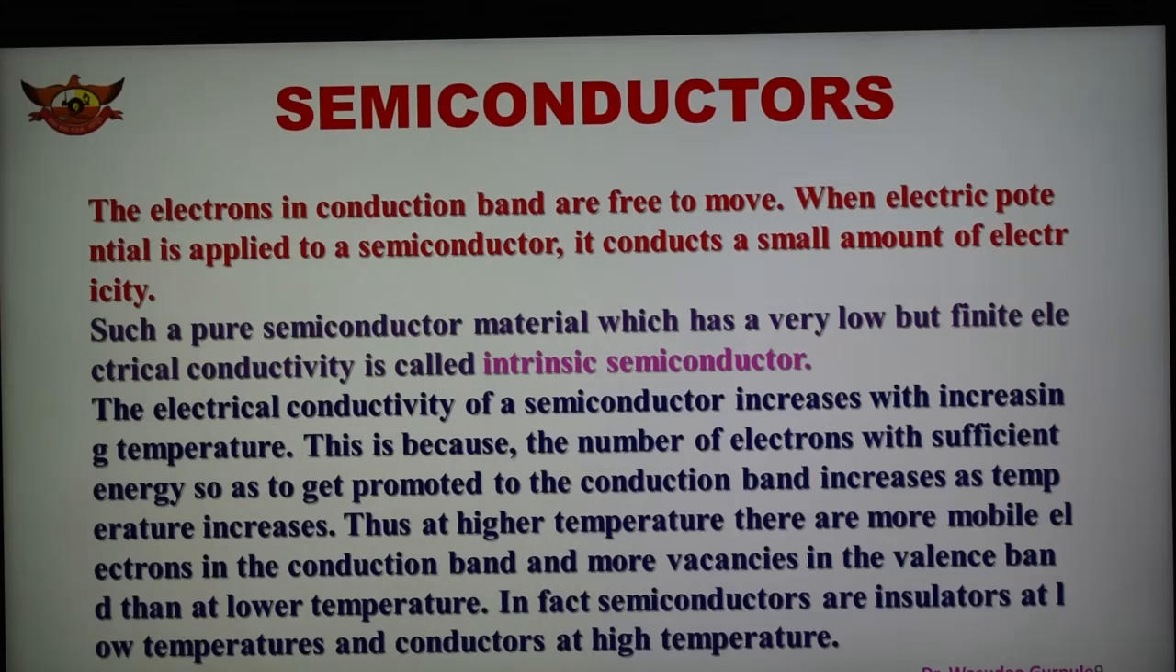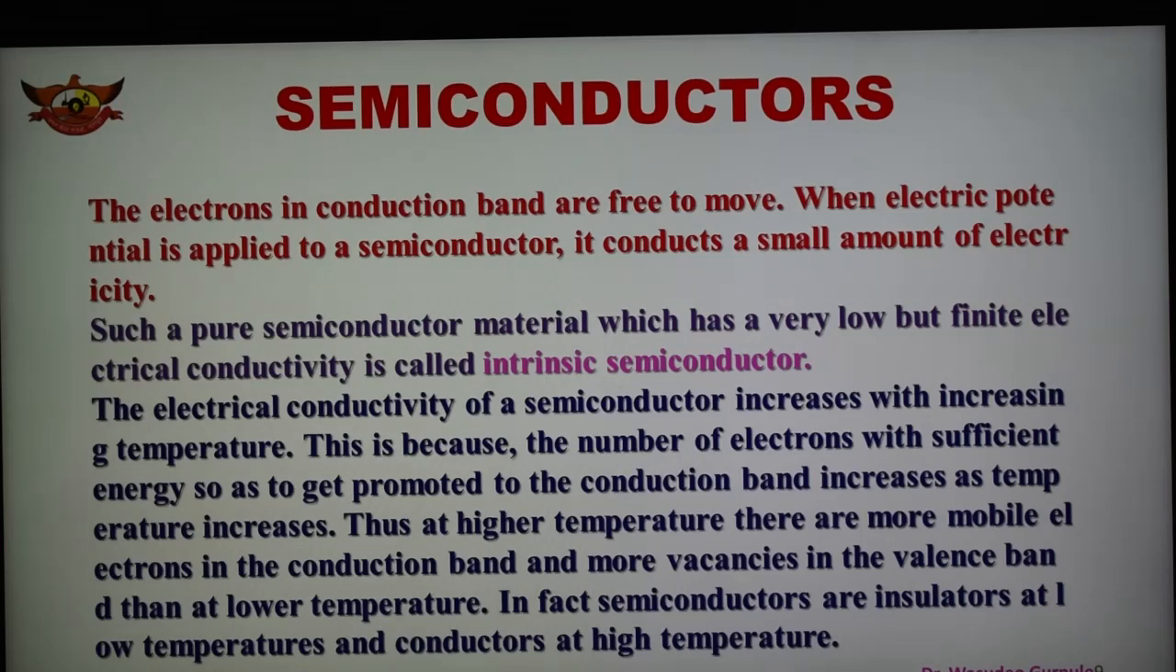The number of electrons with sufficient energy to get promoted to the conduction band increases, and so the conductivity increases as the temperature increases. At higher temperature there are more mobile electrons in the conduction band, and because of that there are more vacancies in the valence band than at lower temperature. We can also say that semiconductors are insulators at a low temperature and conductors at a high temperature.